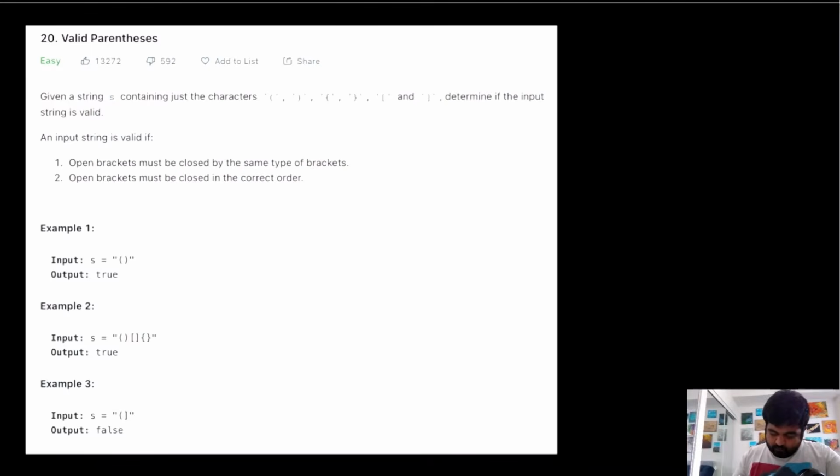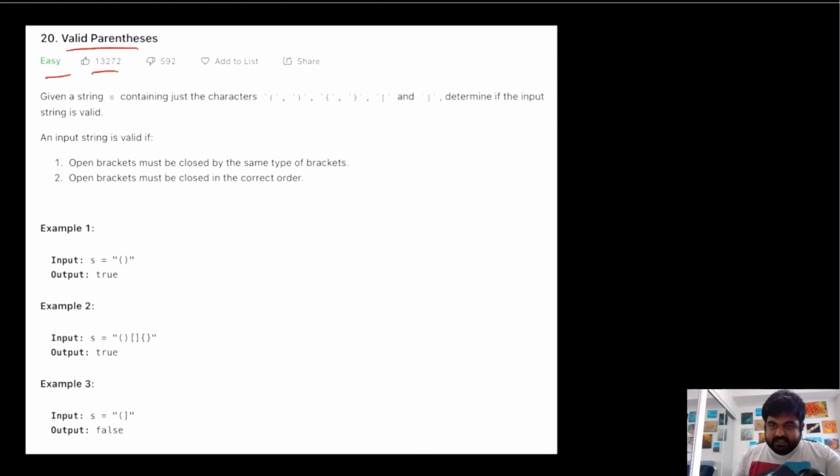This is a LeetCode easy problem and also one of the most liked problems on LeetCode, and that is because this problem actually solves one of the very real life applications where a compiler has to check whether the code has valid parentheses or not, and so that's why a lot of companies like to ask this problem as an interview question.